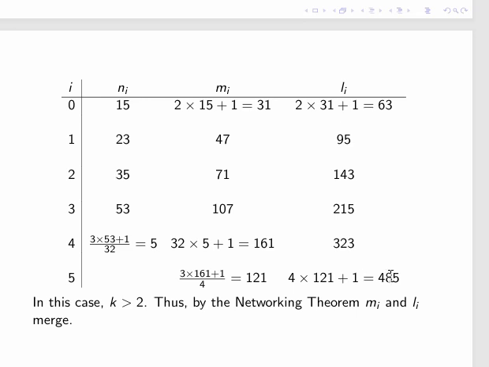Now, all the other terms are just mi is 2 into ni plus 1. 47 is 2 into 23 plus 1. 107 is 2 into 53 plus 1. 215 is 2 into 107 plus 1. And this is 2 into 161 plus 1. So, this is the example of the networking theorem.